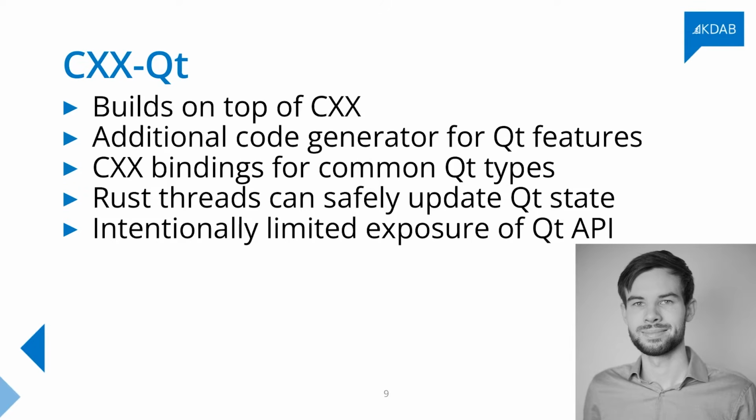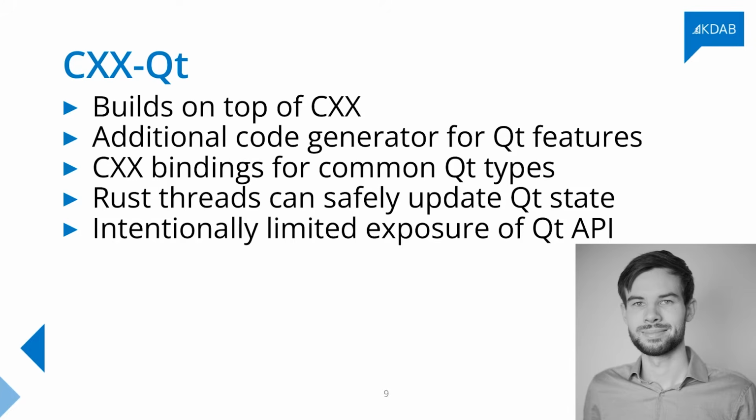Additionally, we also write normal CXX bindings for some of the most common Qt types, be that QString, QPoint, these sorts of types. And we're also working on QVector and the other template types, but these are a bit more difficult, so we'll get to those probably by the next release.